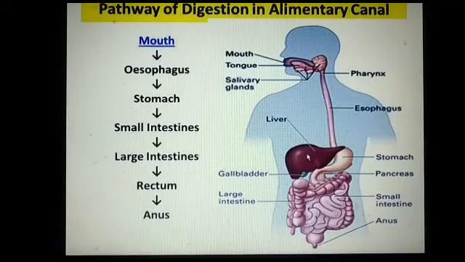Always remember that the liver is the largest gland in our body, and this liver secretes a juice, bile juice. Liver secretes bile juice that is stored in the gallbladder. Here you see the gallbladder.